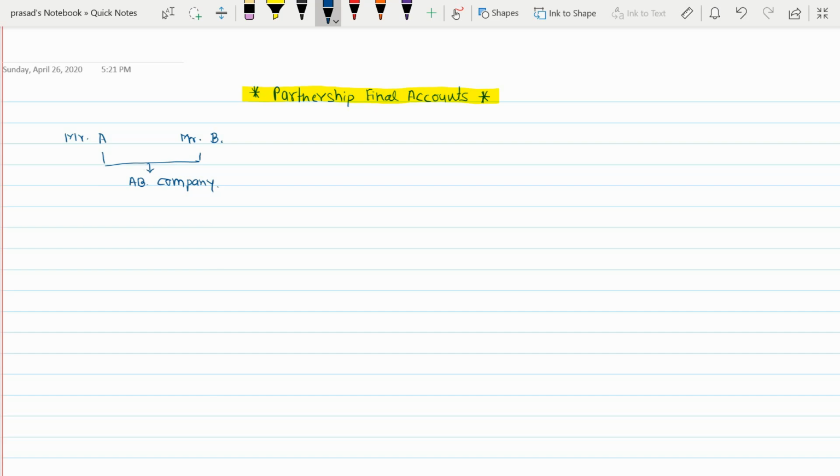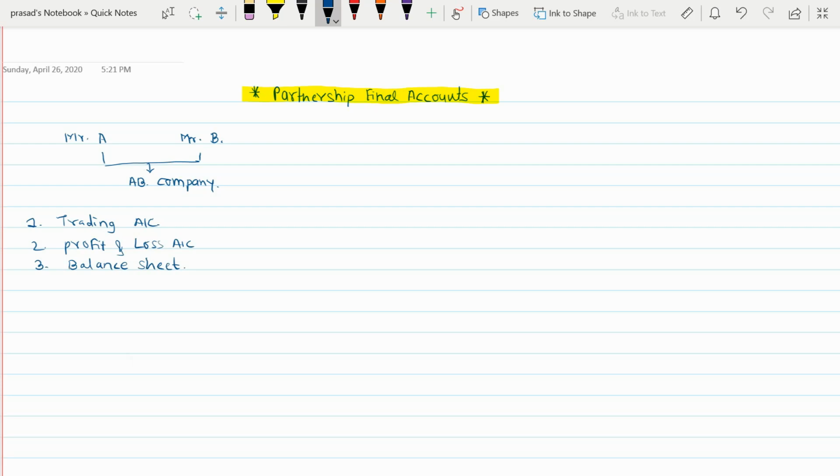Now let's understand the term final accounts. What are the final accounts? Basically, final accounts consist of three things. One is your trading account, second is your profit and loss account, and the third one is not an account but a statement, that is your balance sheet.